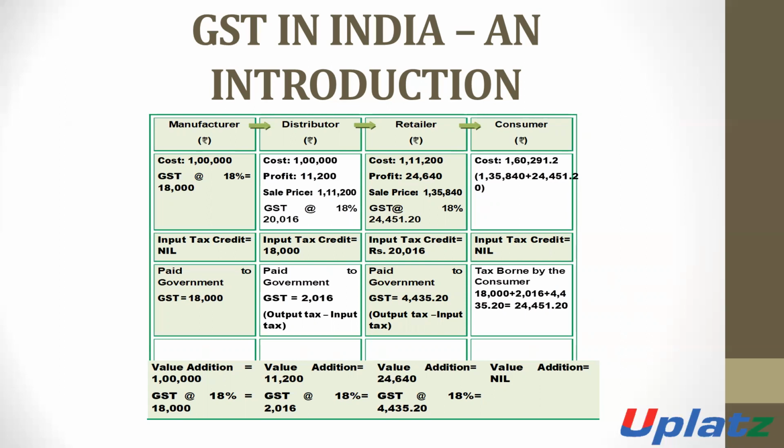When the retailer takes the product, the cost of the product is 1,11,200 plus the amount of profit, 24,640. So the sale price will be 1,35,840 rupees. When he will supply such product to the consumer, then he will charge the amount of GST.